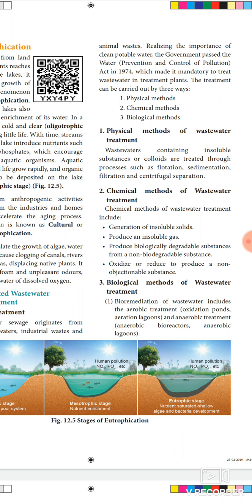So here, wastewater containing insoluble substances or colloids is treated through processes such as flotation, sedimentation, filtration and centrifugal separation. These methods are used to clear the insoluble substances. The primary treatment involves the physical removal of solid and particulate organic and inorganic material from the sewage through filtration and sedimentation. That means the primary treatment is otherwise known as the physical method of wastewater treatment. That is the first and foremost treatment.